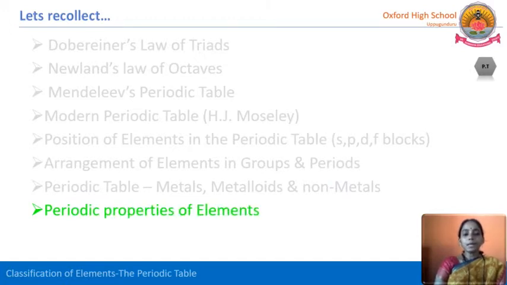Last one, it is periodic properties of elements. Till now we have discussed the elements and how they are categorized and classified. But now we are talking about the periodic properties. What are periodic properties? The properties which are exhibited by these elements are nothing but periodic properties of elements. Let us see how these elements are trending in periods and groups. We know that all the 118 elements in our periodic table are classified and arranged in a proper manner. So the properties also show a trend. Let us see how the trend is.